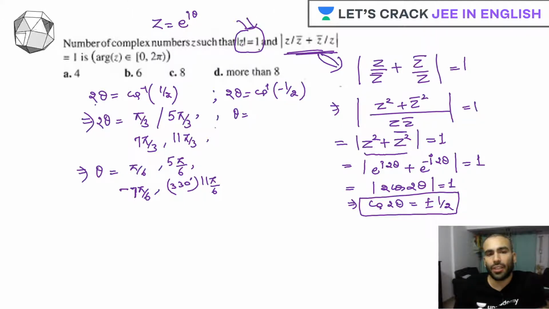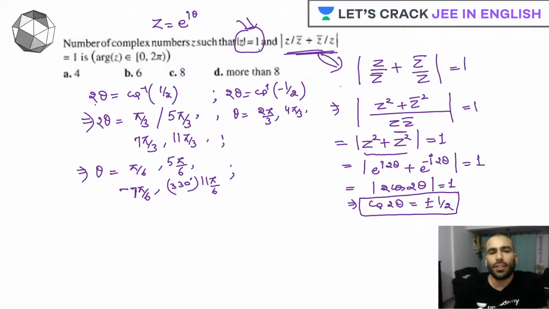Now let's check for this. When cos twice of theta is minus half. So when exactly we get minus half value? When the angle is there in second and third quadrant. So in second, this should be 2 pi by 3. And in third, it should be 240. 240 is 4 pi by 3.